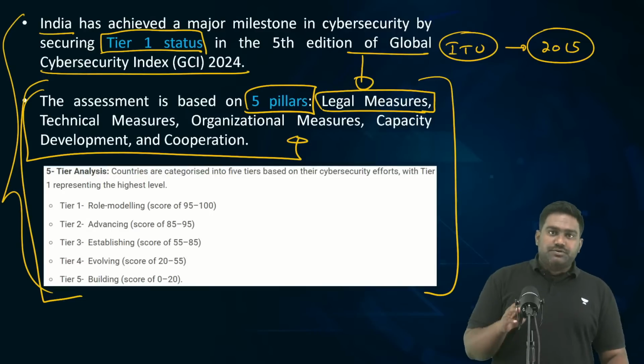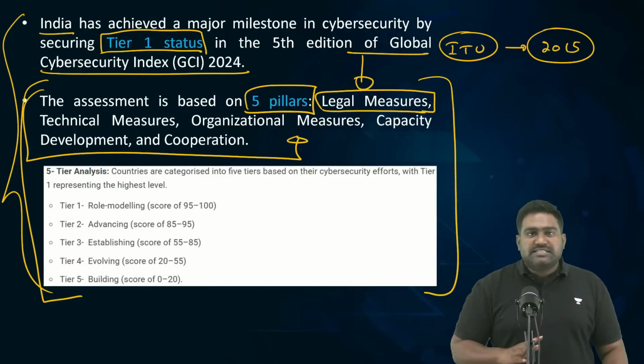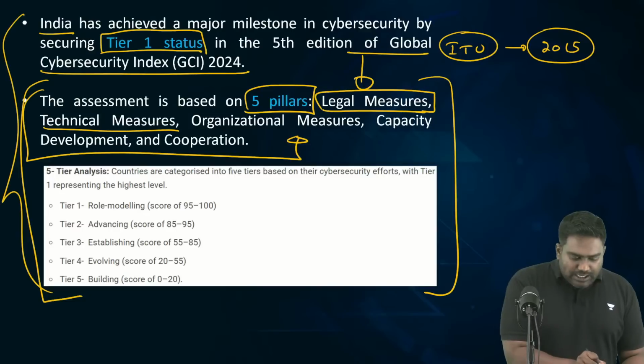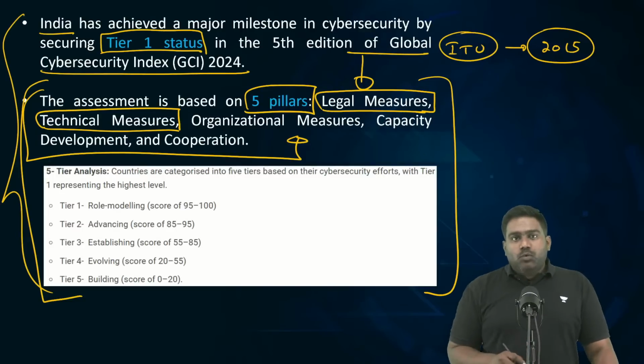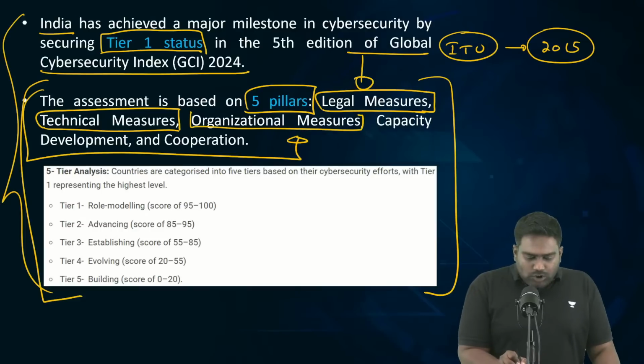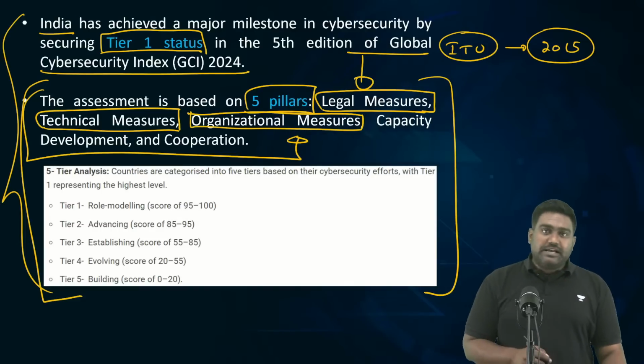The legal measures, whether a country has a law against cyber crimes and cyber threats. It looks at the technical measures implemented. What specific cybersecurity measures have been implemented by a country in the government sector, in the private sector? How a country is protecting its networks, its servers and systems? What organizational measures and initiatives have been taken up?